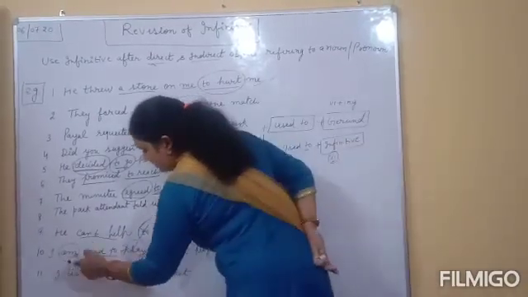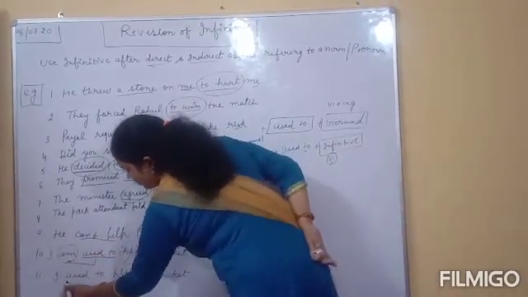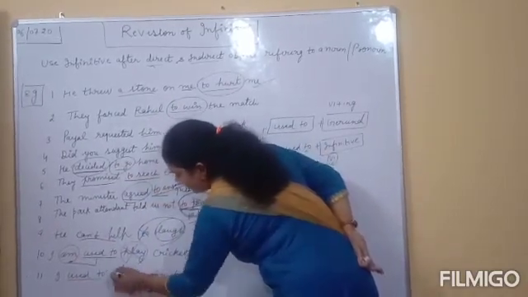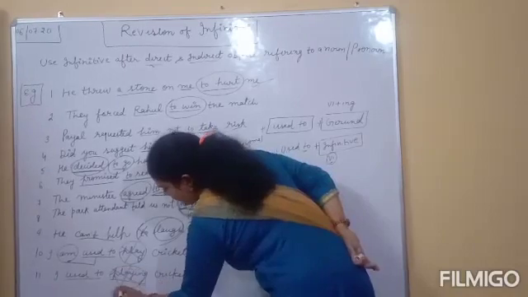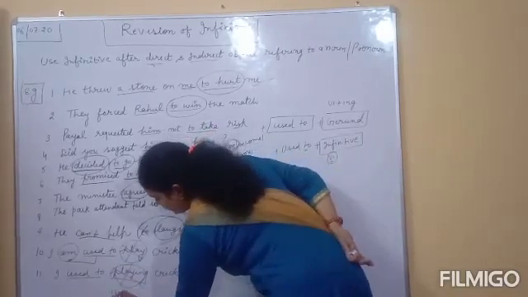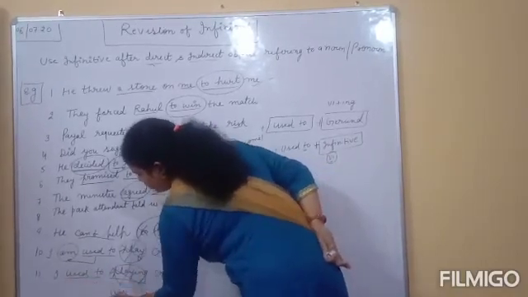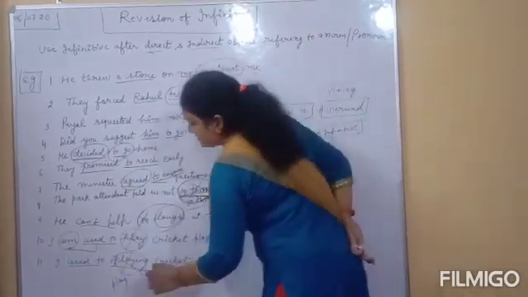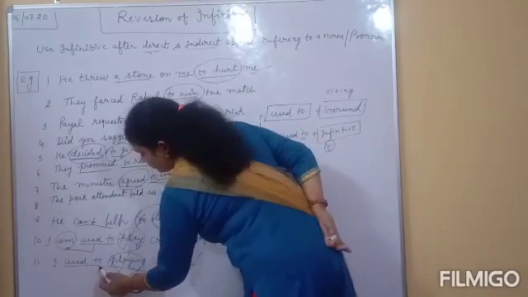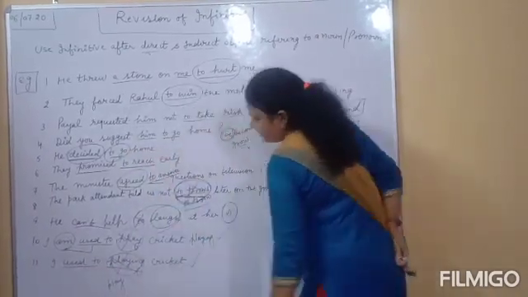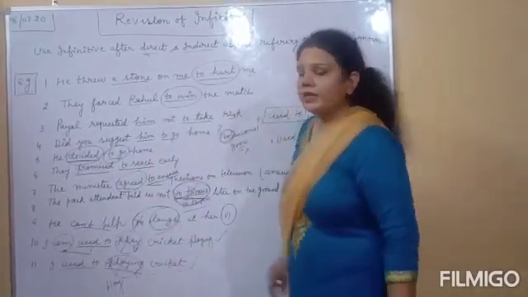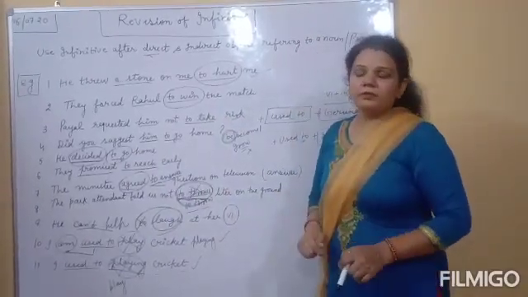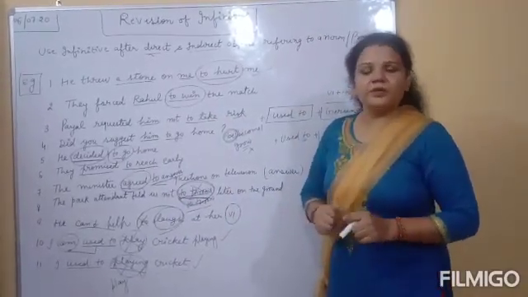Understand? In the 11th sentence, I used to, you can see only used to is here. So after that we will use infinitive, not gerund. So only play will be there. Clear? The right sentence is, I used to play cricket. So dear students, in this way you will revise your topic. After that, if you have any problem, you can ask me. Thank you. Have a good day.